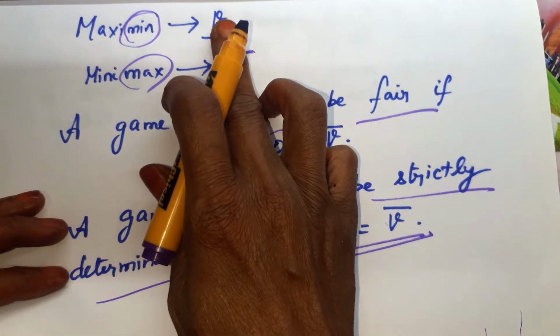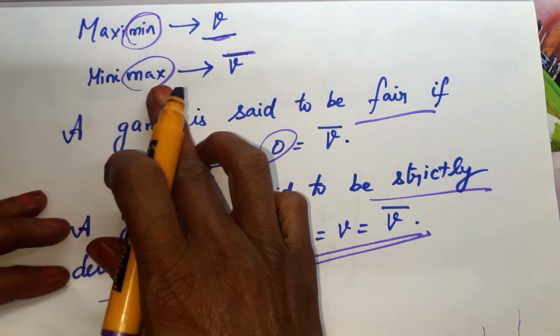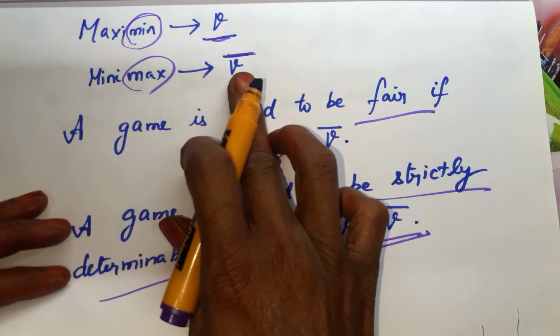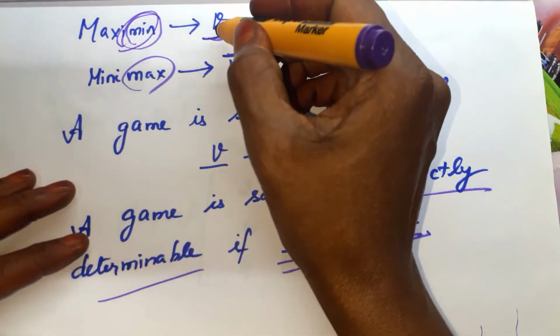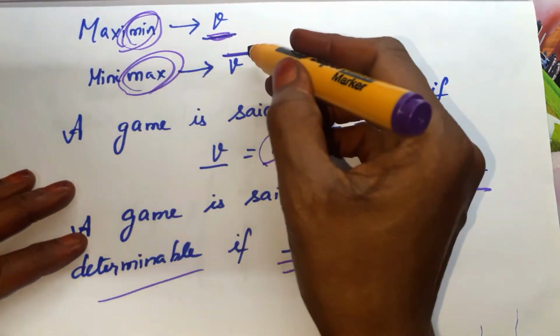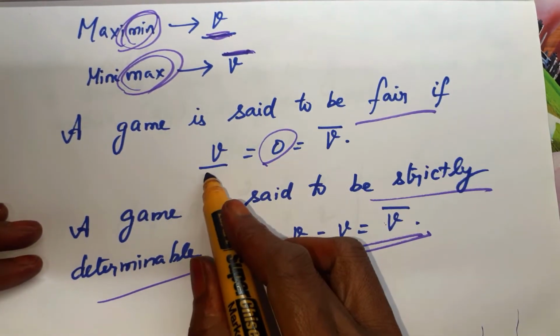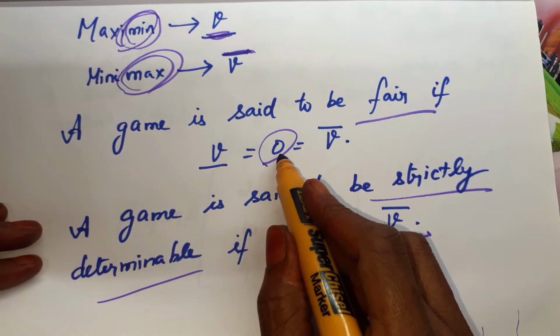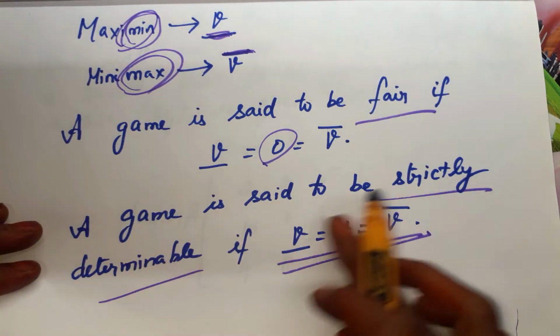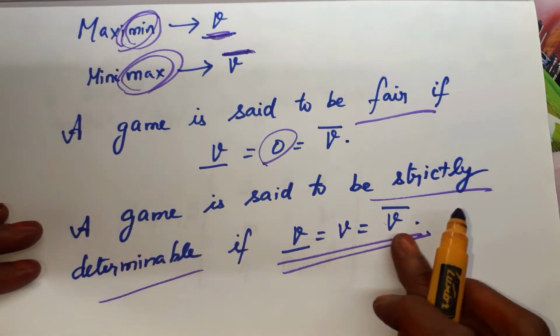So these are the definitions. Maximin is denoted by the symbol V bar. Minimax is denoted by the symbol V bar. Minimum means the bar will come down. Maximum means the bar at the top. A game is said to be fair if both the V bars are equal to 0. A game is said to be strictly determinable if both the V's are equal.